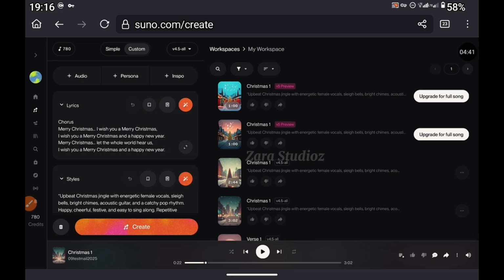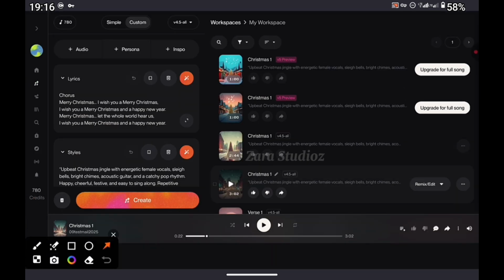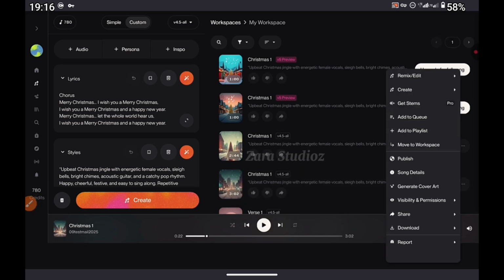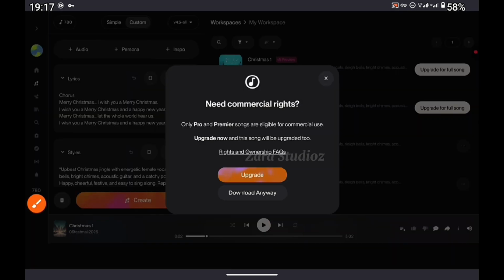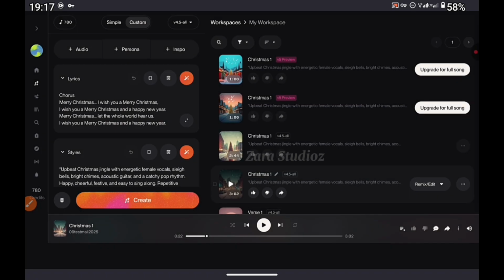I think I like the second one more. So to download this song, we're just going to click here, these 3 little dots here. Click on it and you see this button right here. Now click on this download button and download it in MP3 format. You can see right here, MP3. So click on that and just click on download anyway. So that will download the song onto our device.